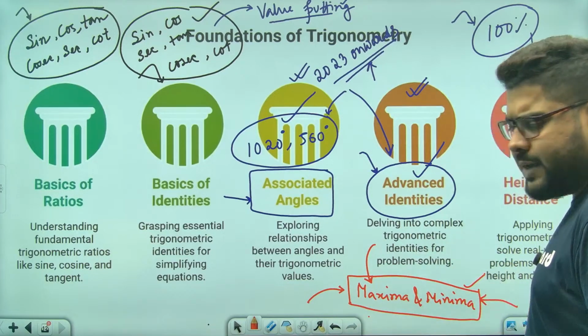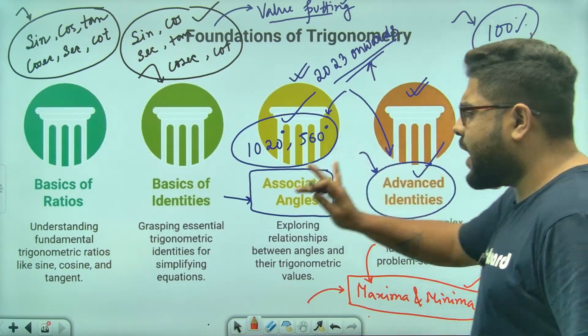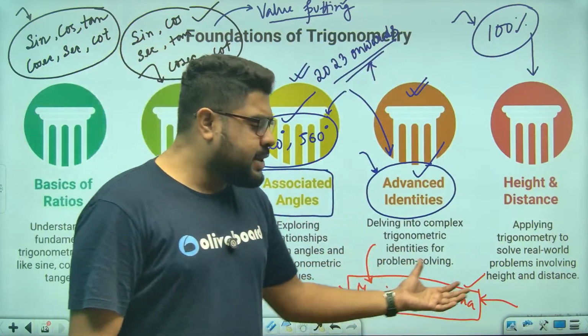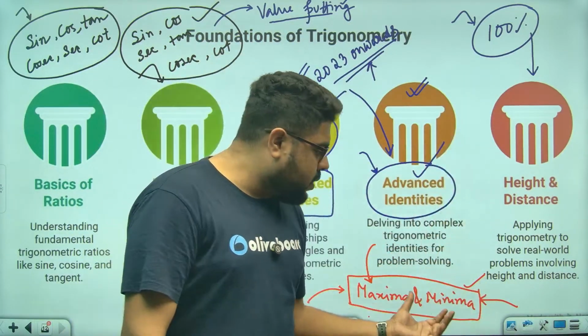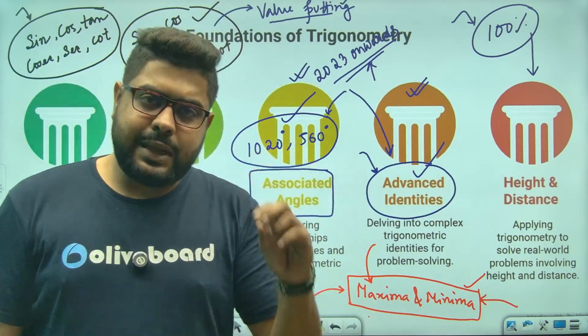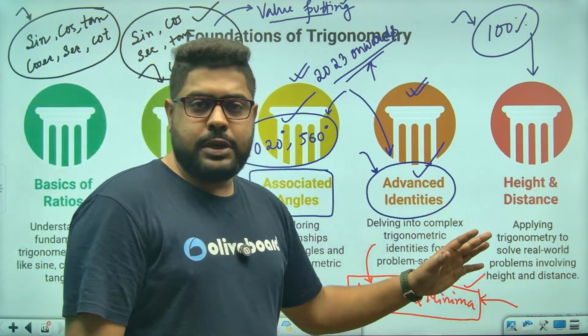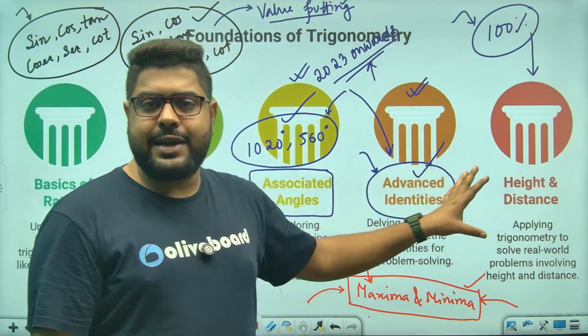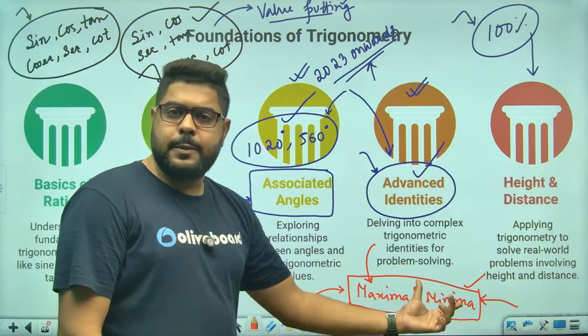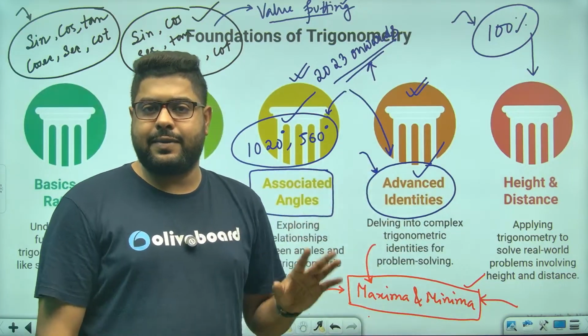It doesn't always require a whole session, but at least half an hour or so, you just need to go through the concepts. If you have gone through the concept once, it's not very difficult. It is nothing very difficult. But the thing is that you need to know the approach. Once you know the advanced identities, just give half an hour or so on this and solve 10, 15, 20 questions on this.